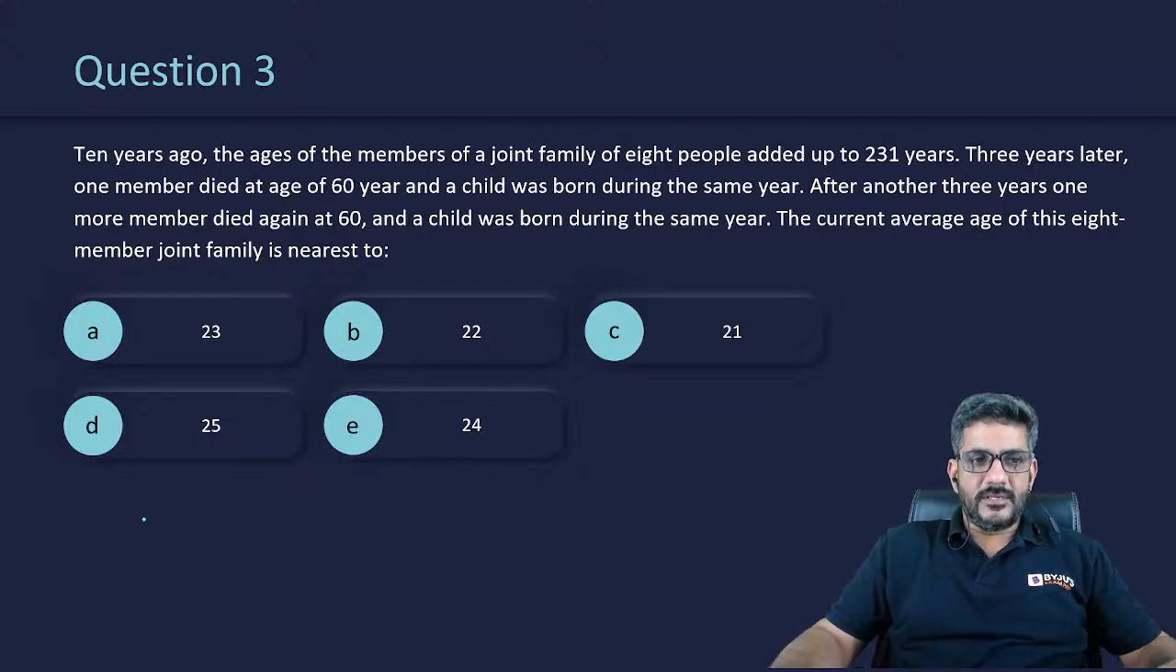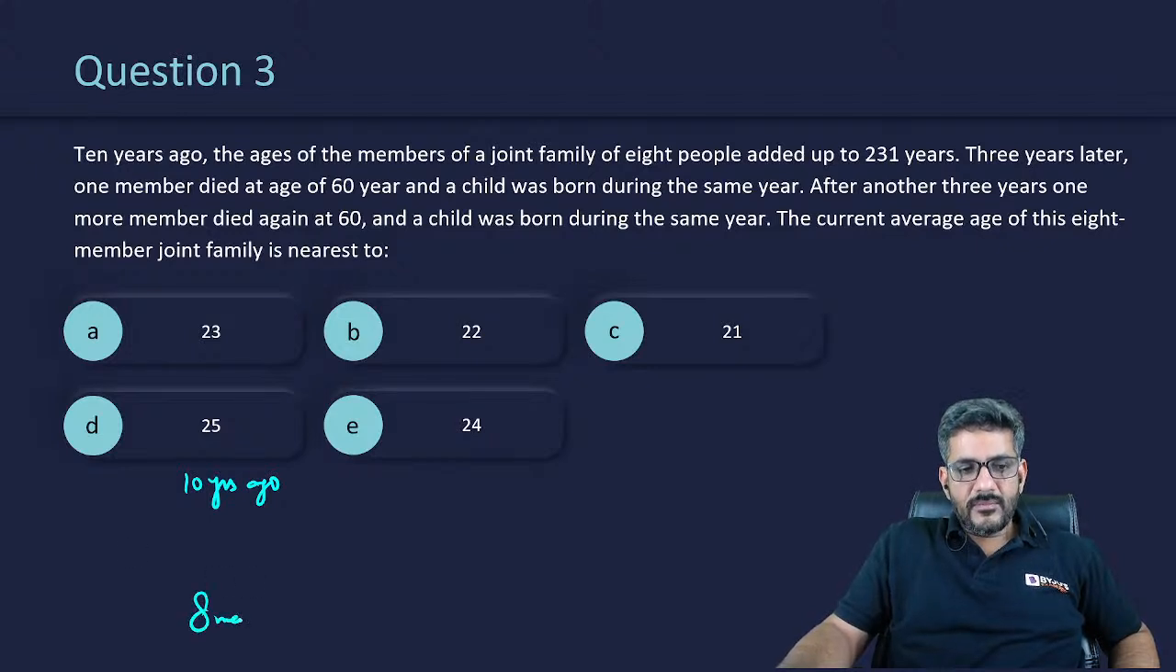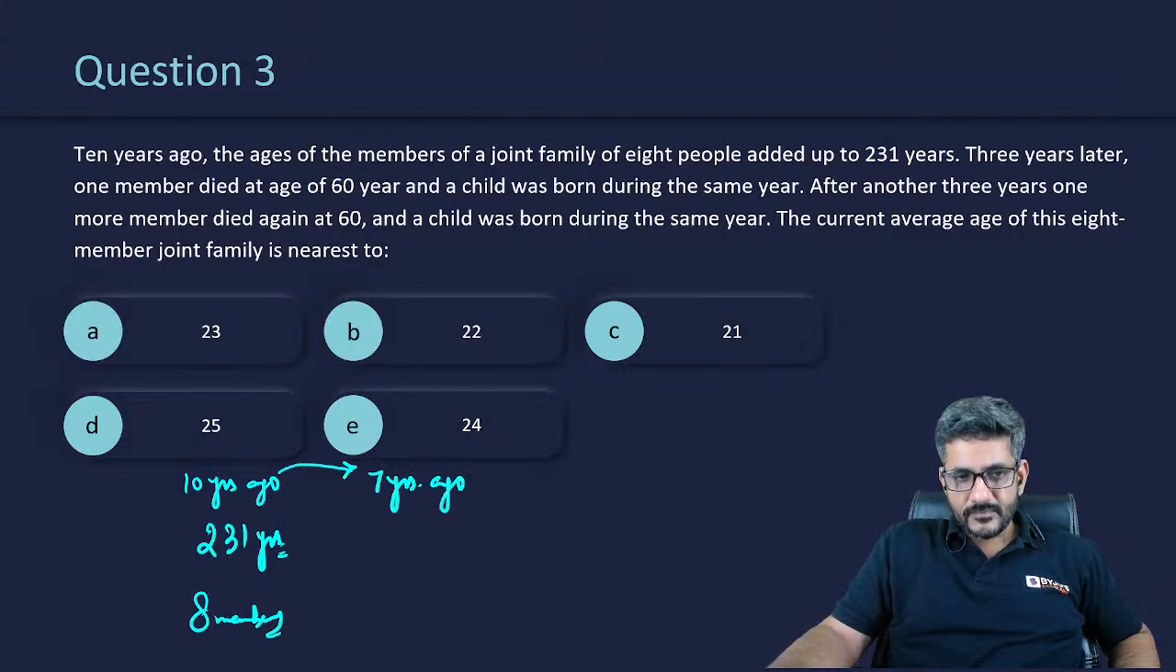So let's have a look at this question now. 10 years ago, the ages of the members of a joint family of 8 people was 231 years. So 10 years ago, there are 8 members. The total age of these 8 members was 231 years. 3 years later, so can I say 7 years ago, he says one member died at an age of 60 and a child was born during the same year. इसका मतलब in these 3 years, the ages of these 8 members should have increased by 24.